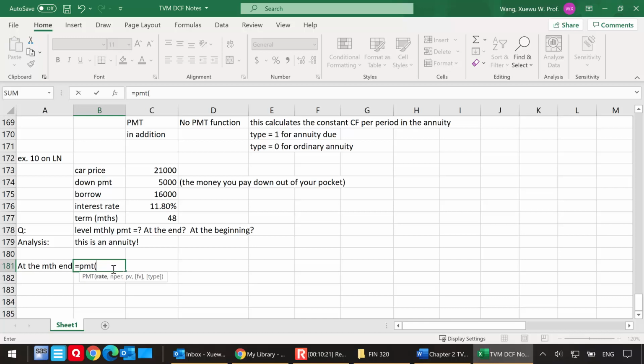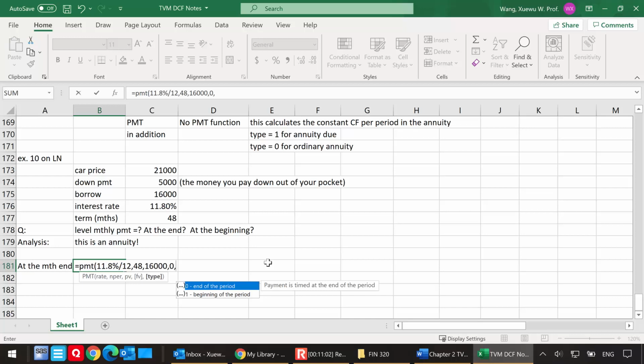So the rate is 11.8% over 12. The number of periods here is 48 months. Remember, everything in Excel functions is in periods. So in this case, everything is in months. I'm using the monthly interest rate, and I'm counting 48 months. The present value is really the loan you're taking out. It's a loan, so it's $16,000. Future value: after you pay the last monthly payment, you're done, so you do not pay anything more. So the future value is 0.